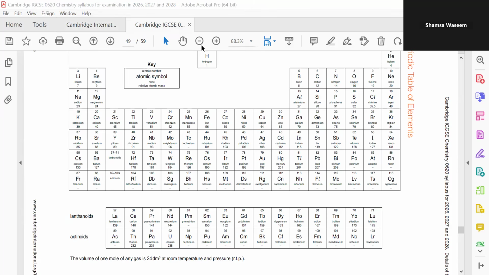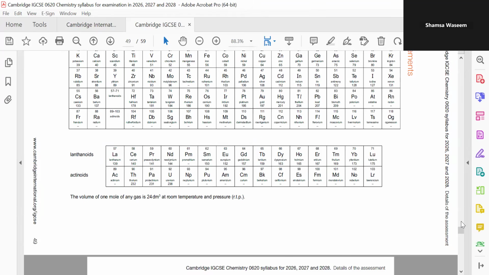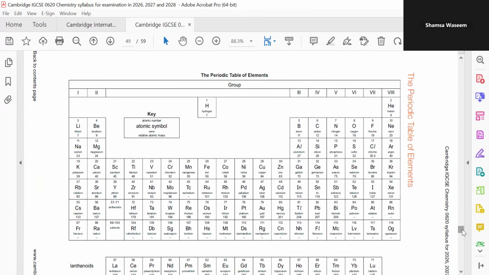Here I'm just sharing the periodic table with you people. You should know that in the periodic table the elements are arranged according to the increasing order of their proton numbers, right? The element is a pure substance which contains only one type of atoms. We will also be discussing a few of the definitions which are asked. An element is a pure substance which contains only one type of atoms, or which have the same number of electrons and protons.